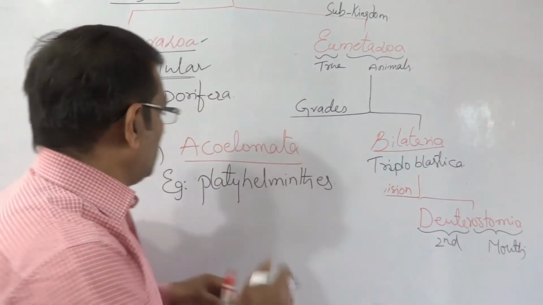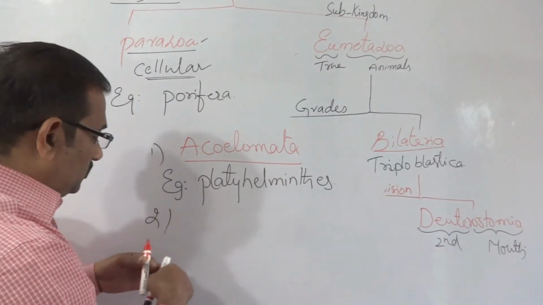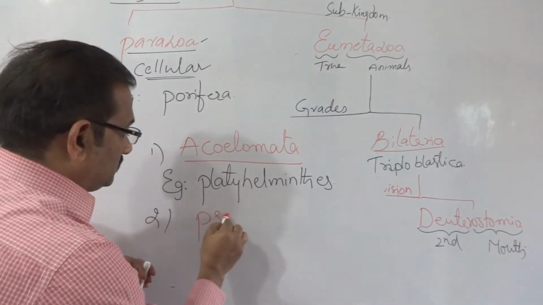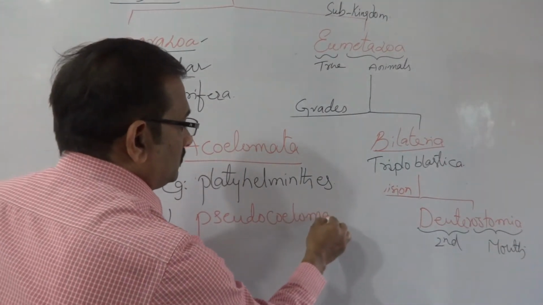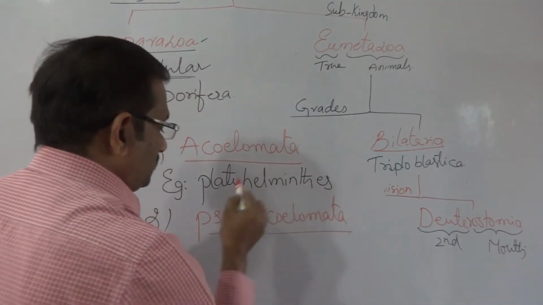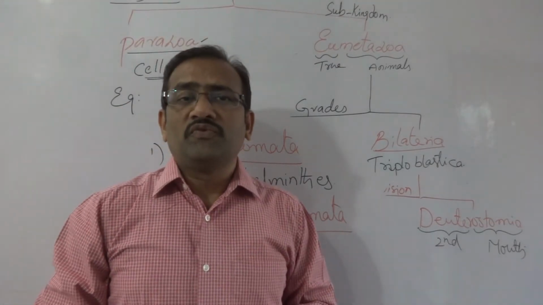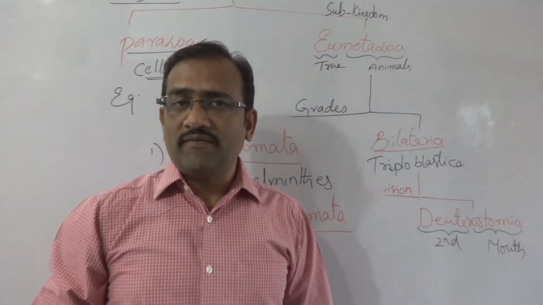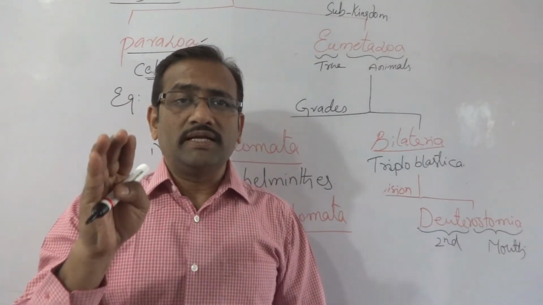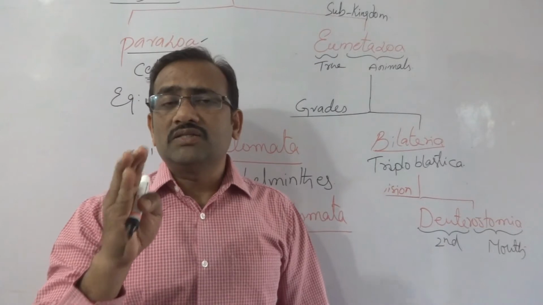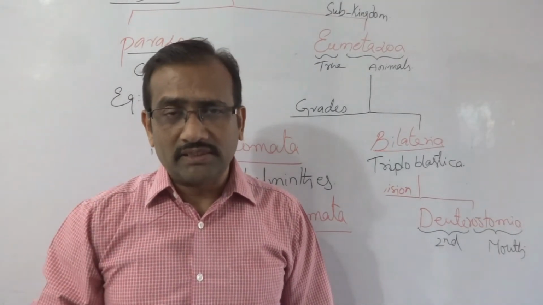Next, Pseudocoelomata. Pseudo means false, coelom means body cavity. Body cavity is present but is not a true body cavity. That is called pseudocoelomate animals.